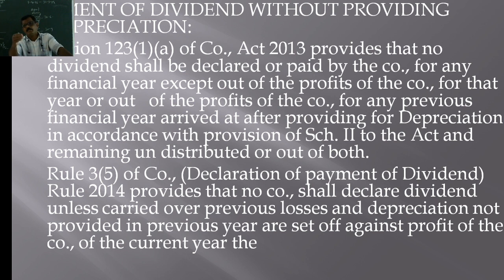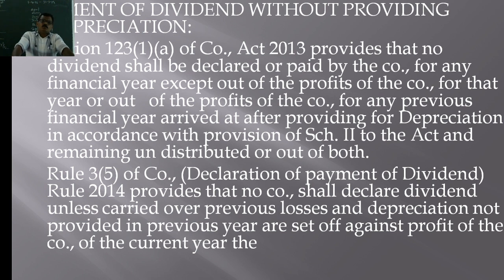That means dividends should be declared out of the profits, and the profit should be after providing for depreciation. It may be the current year's profit, the previous year's profit, or both, or out of the undistributed profit. Undistributed profit means the reserves or accumulated profit.